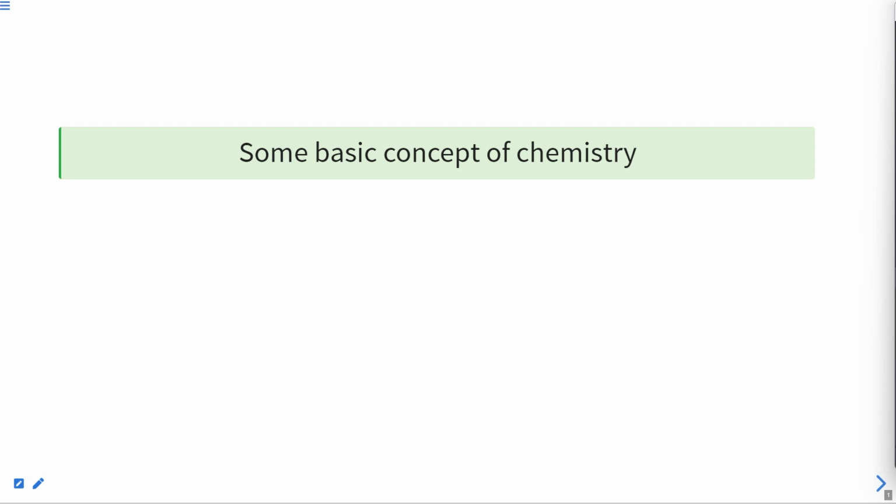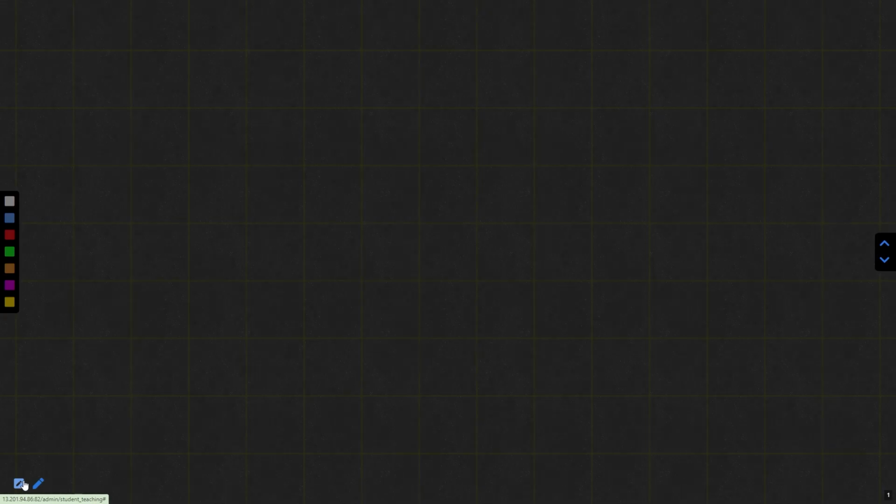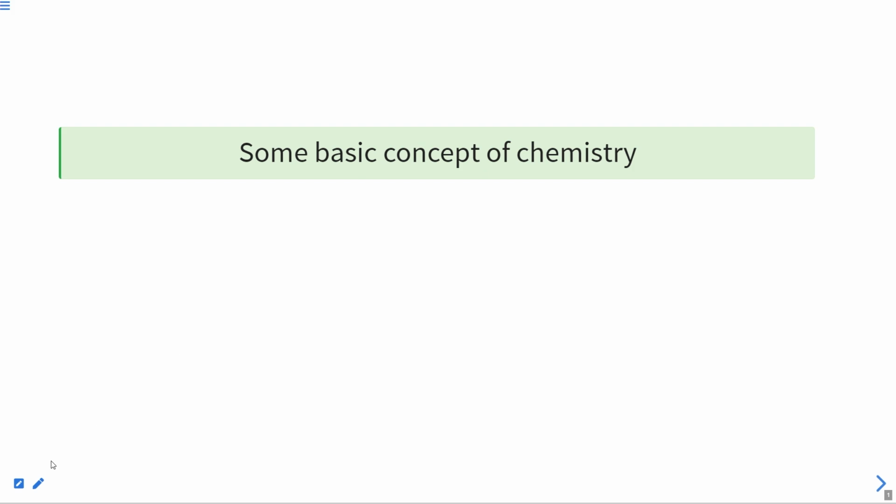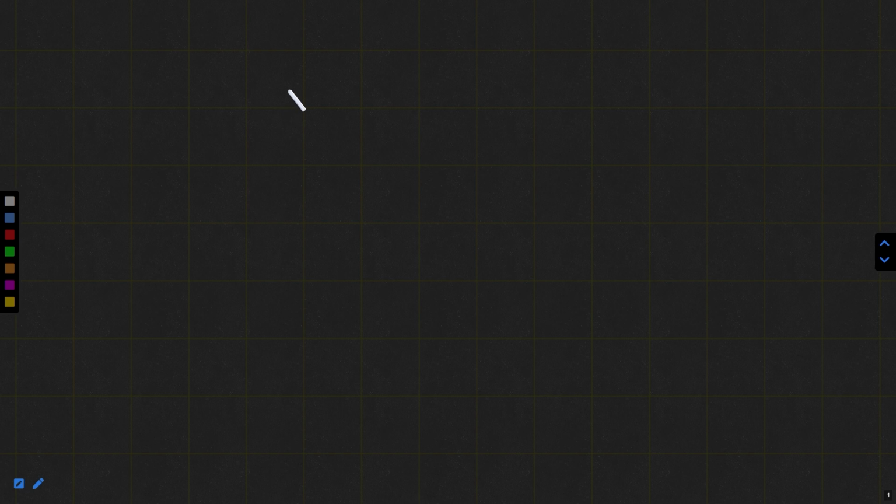Today, we are going to discuss the first chapter of class 11th, that is some basic concepts of chemistry. Basically, the chapter name itself suggests that we are discussing only the basic concepts of chemistry in this particular class. Okay, the chapter name is some basic concepts of chemistry.